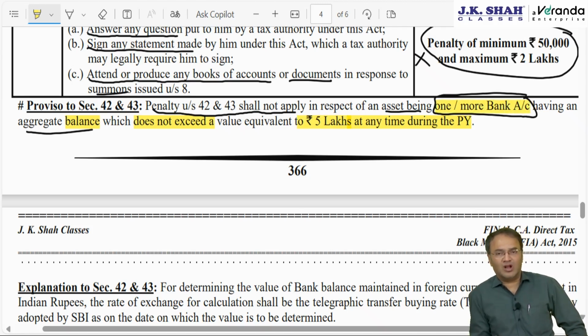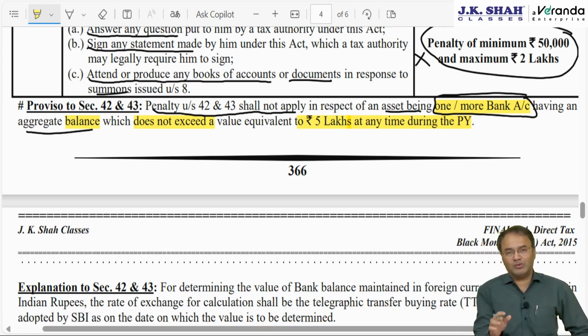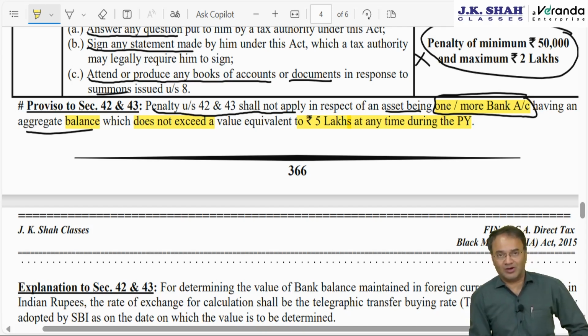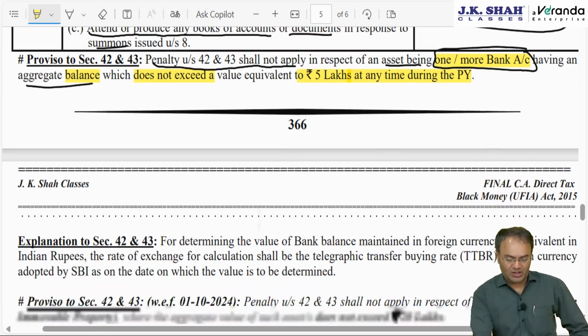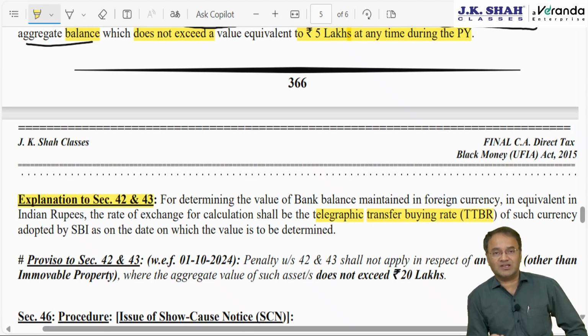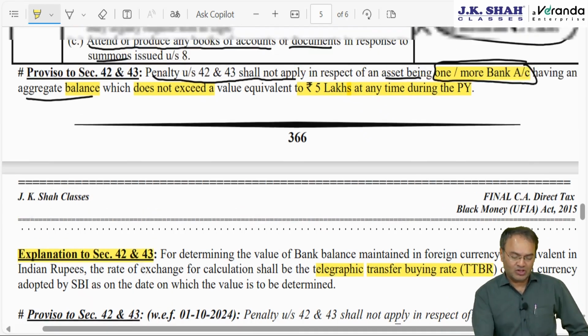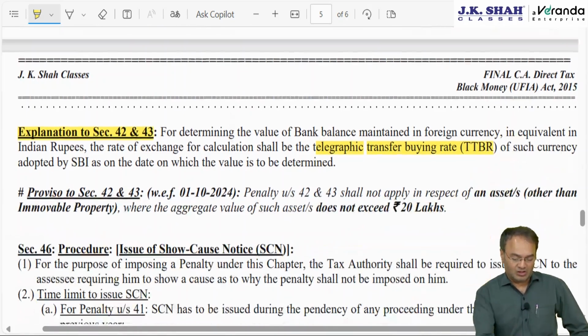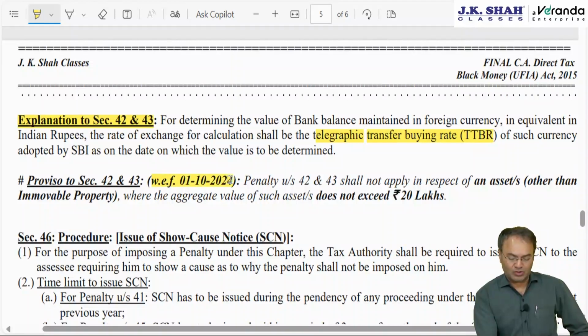Of course, here again you will have to convert. Bank balance would be in terms of foreign currency. You will have to convert from foreign currency to Indian currency and find out whether it is exceeding 5 lakhs or not for all 365 days. Here which rate to be applied? Here RBI rate not to be applied. Here it says, explanation to section 42-43, apply telegraphic transfer buying rate of State Bank of India to find out whether bank balance is exceeding 5 lakhs or not. This proviso is now replaced from this current year, from 1st October 2024.